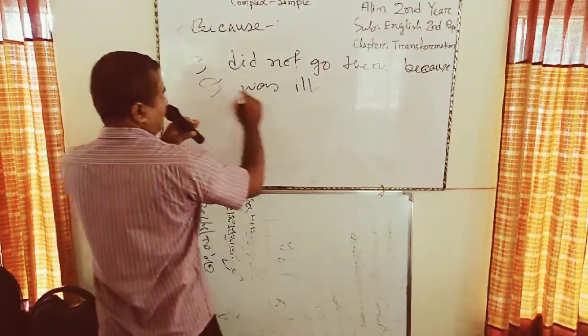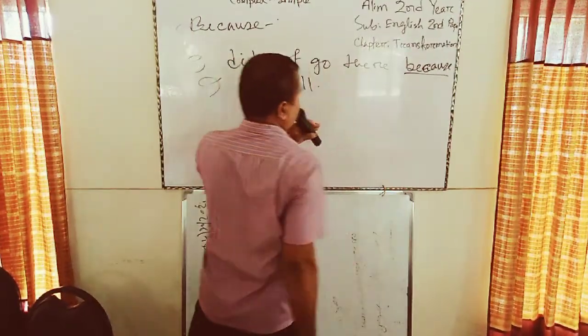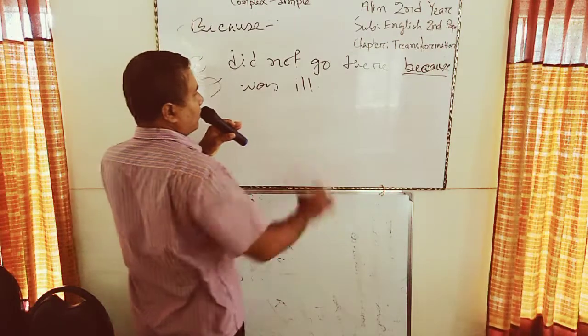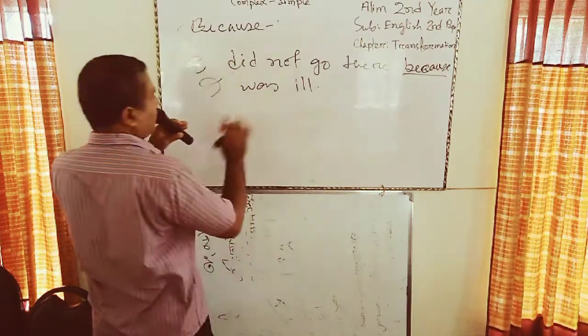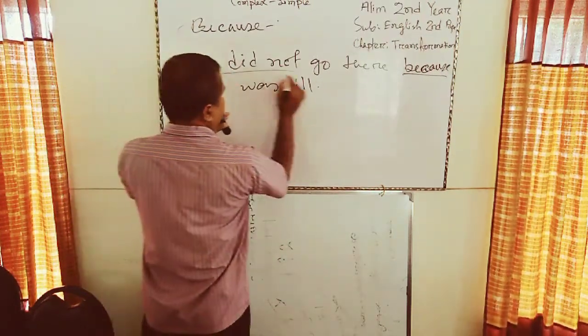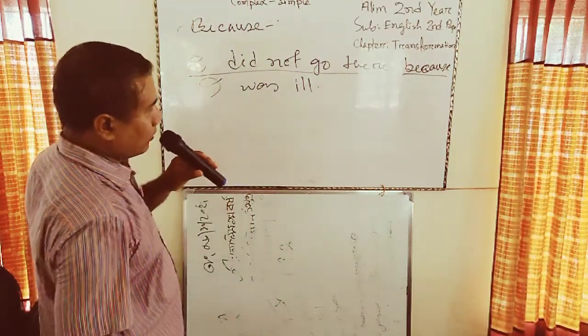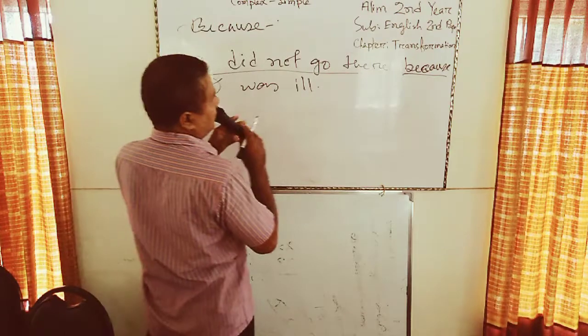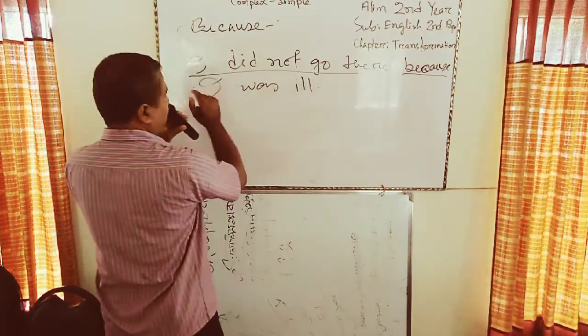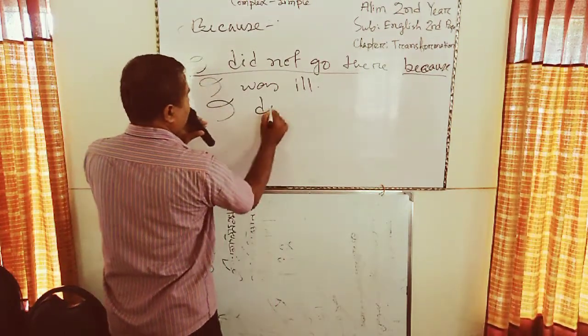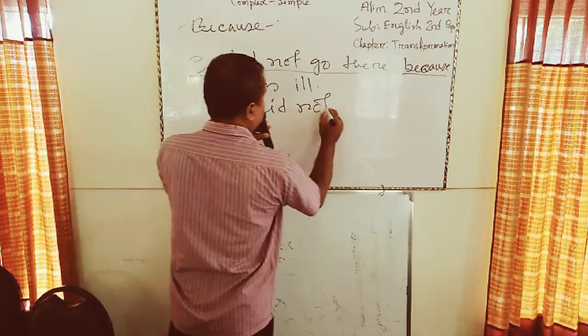And in this case, if the conjunction is used in the middle of the sentence, then we will first write the first clause of the sentence without changing: I didn't go there.